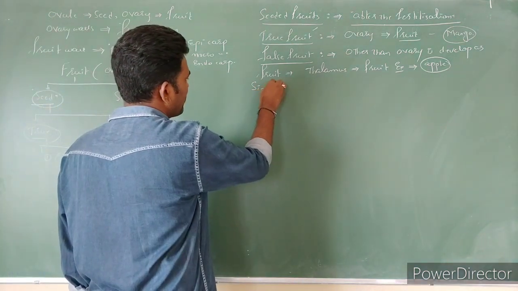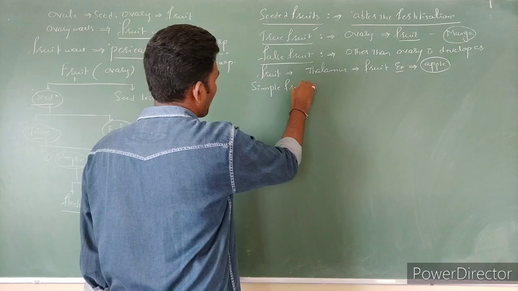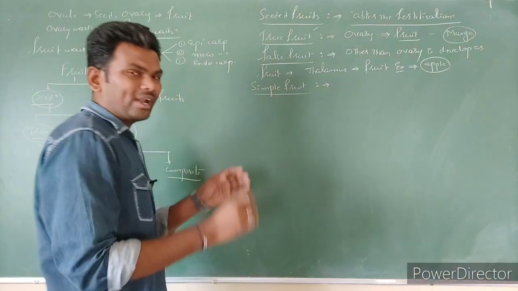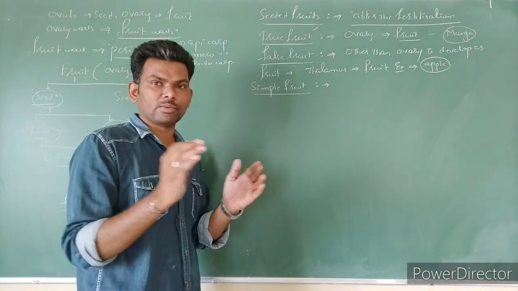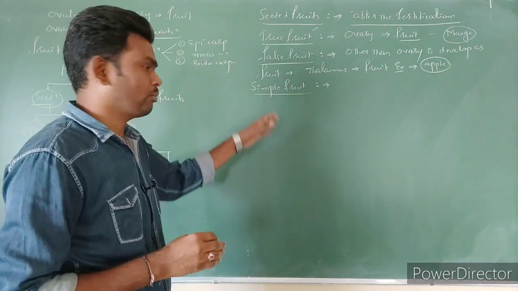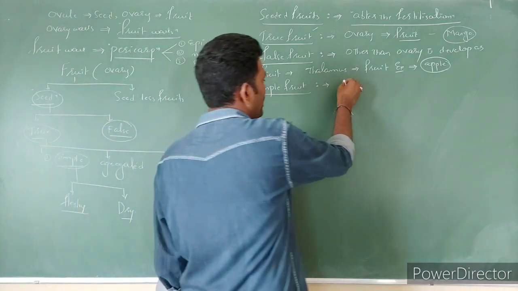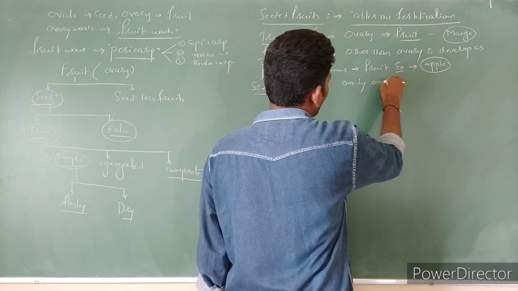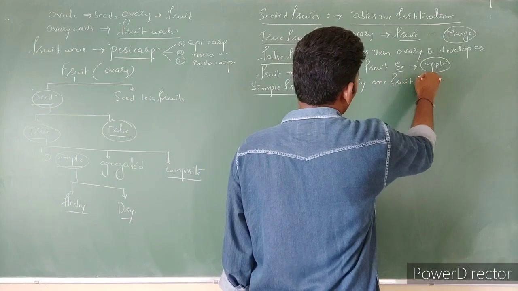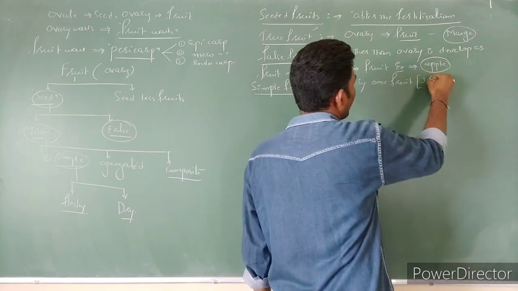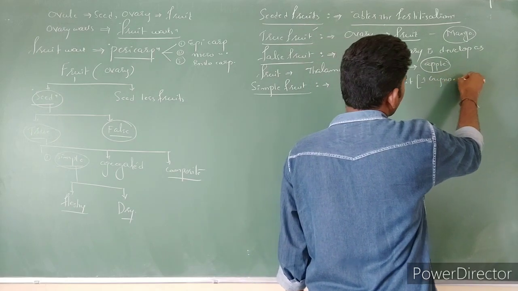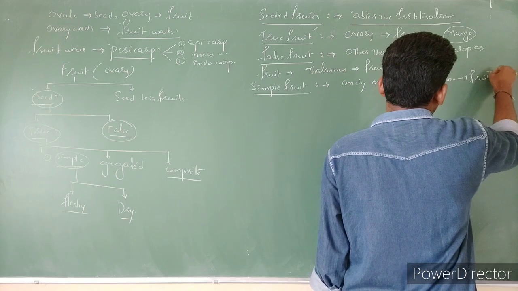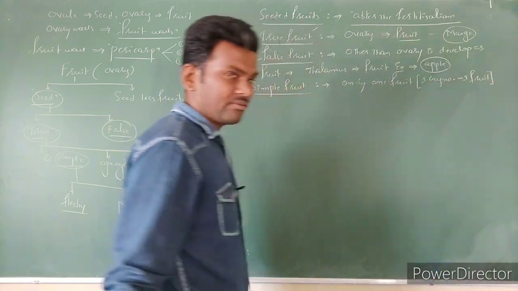Next, simple fruits, aggregated fruits, composite fruits. Next one is simple fruits. Simple fruits means after fertilization, one gynoecium or one carpel becomes one fruit. That is called as what? Simple fruits. Here only one fruit is formed, nothing but one gynoecium is equal to one fruit. So such are called as what? Simple fruits.